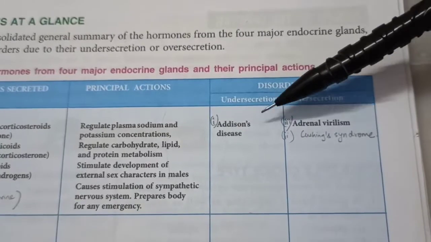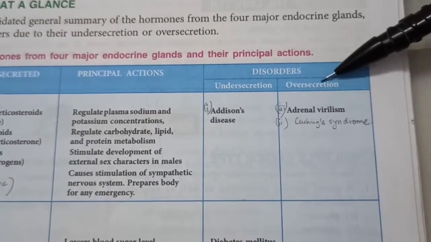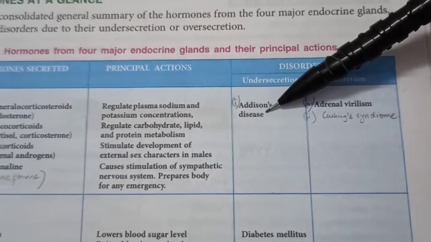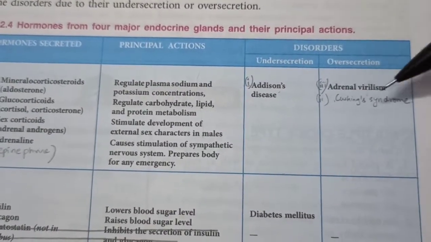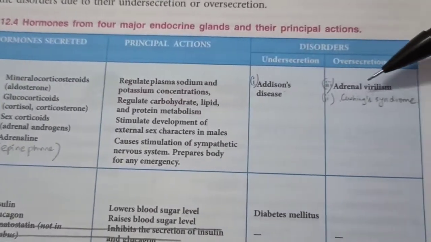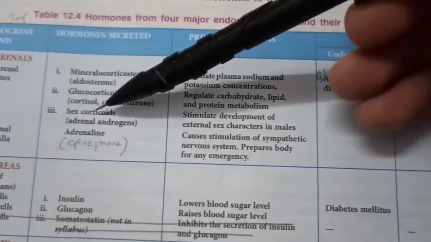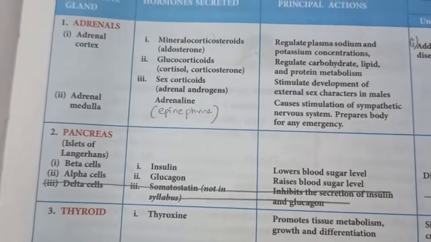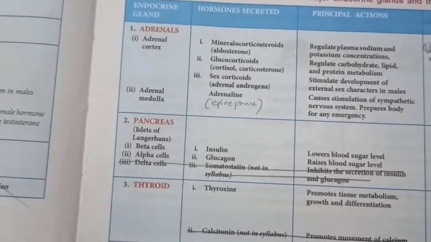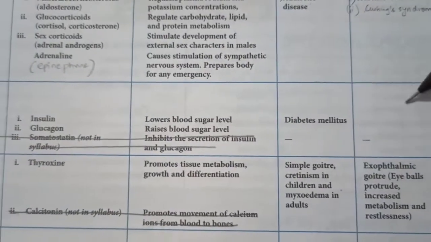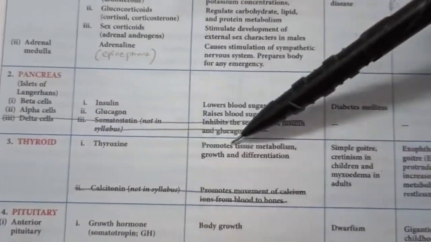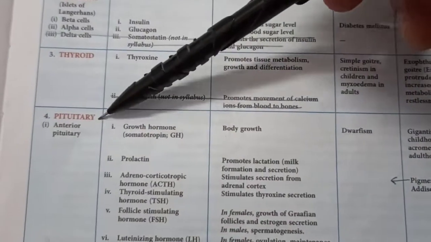Please understand which is an undersecretion disease and which is an oversecretion disease. Roman numbers will help you to match it. Addison's disease, Roman number 1, so that's mineralocorticoids undersecretion. Roman number 2, Cushing's syndrome is related to glucocorticoid, and adrenal virilism, Roman number 3, is related to sex corticoid oversecretion. Then we have the pancreas, the beta cells and the alpha cells only, and the functions are given. Thyroid, thyroxine function.